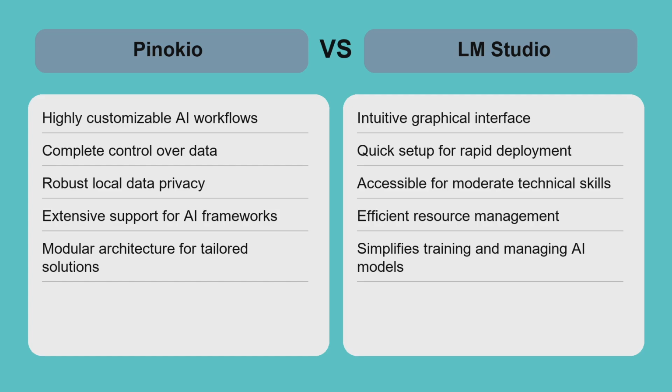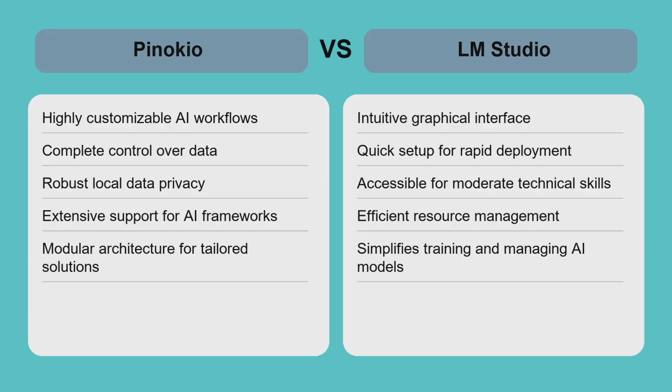Pinokio is perfect for users who need highly customizable AI workflows and full control over their models, especially in environments where privacy and offline operation are critical. However, it requires more technical knowledge and setup time. LM Studio shines in scenarios where ease of use and rapid deployment are priorities, offering an accessible interface that lowers the barrier for AI adoption without cloud dependency.